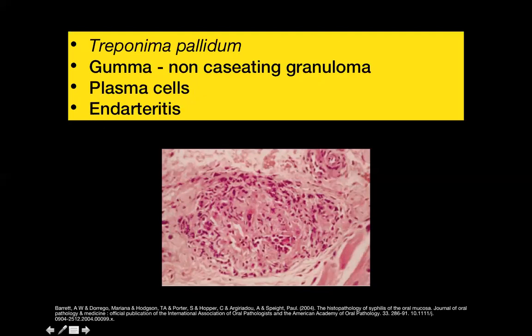Another feature that you see is endarteritis. And endarteritis is basically a small vessel which shows vasculitis or inflammation of the vessel. And again, here the inflammatory cell that you would see is plasma cells.